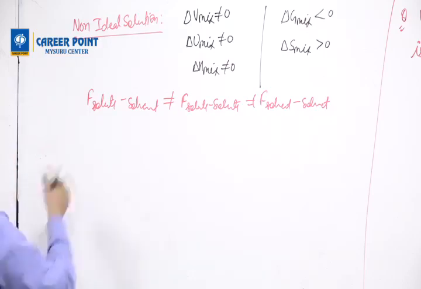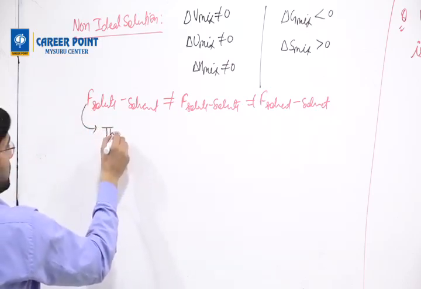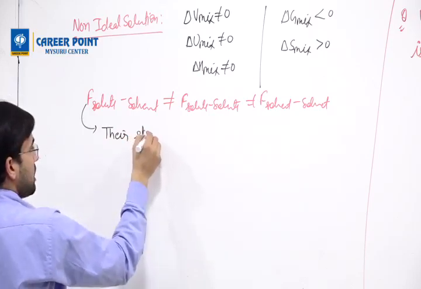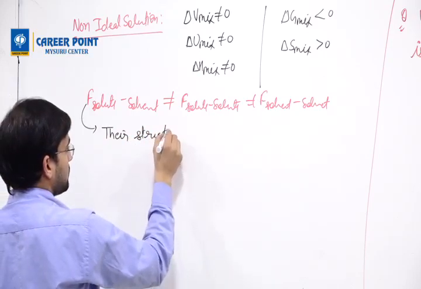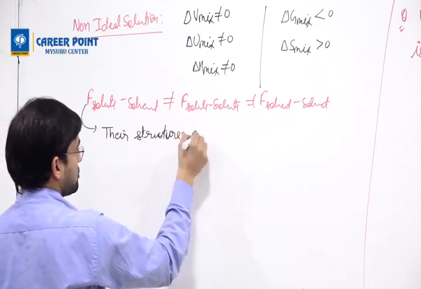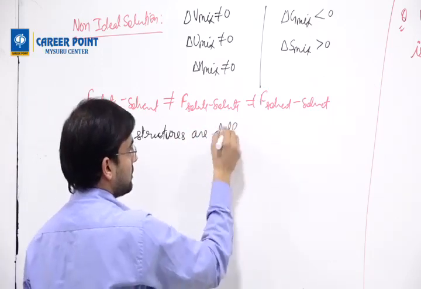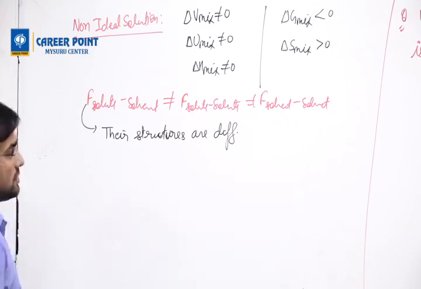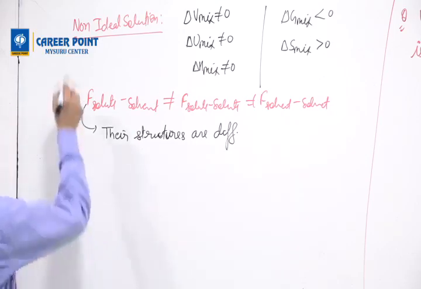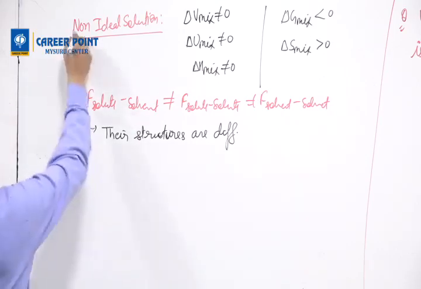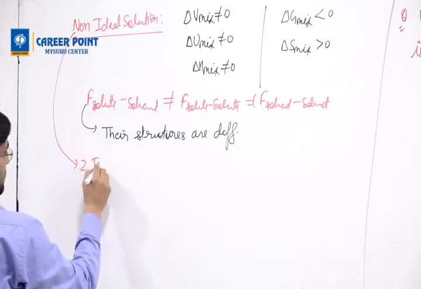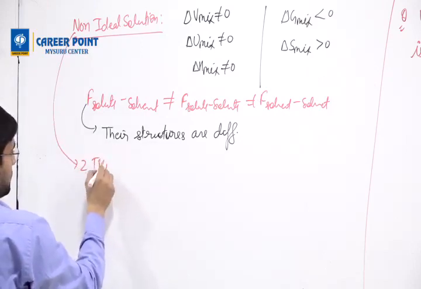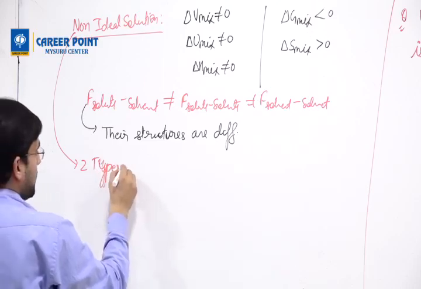The reason could be that their structures are different. That could be the reason. Then these are of two types.